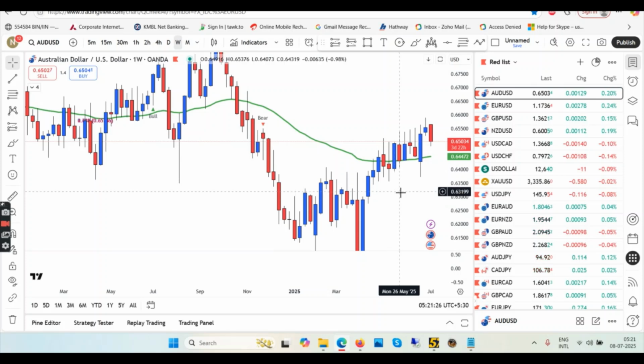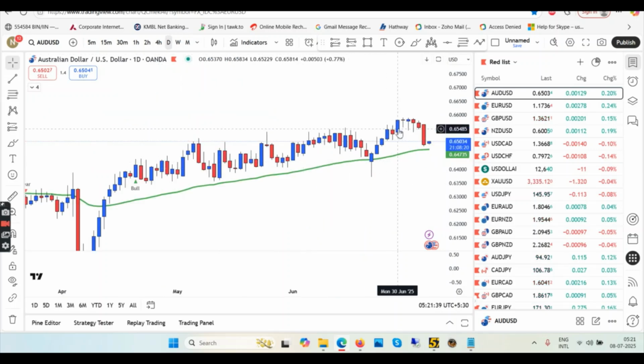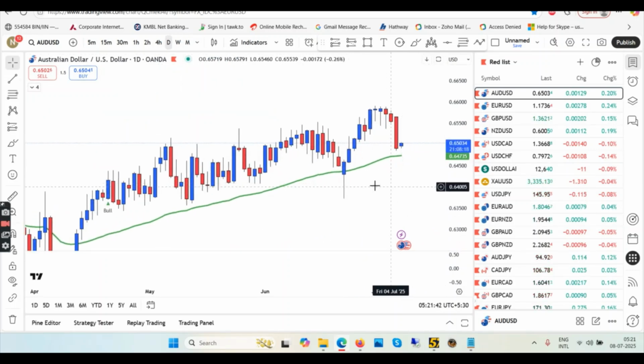Coming back to the chart, starting the top down approach with the weekly time frame. Weekly, we have started red, and I told you already in the last video which I did on Sunday that this week we will take a pullback. Daily has three red candles. This was the uptrend pullback. We should go till the EMA, which is 64 72 easily. So I'm expecting to touch the EMA in daily, which means that we still have the chance to take one short trade.